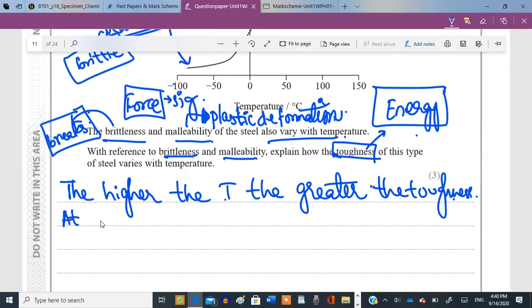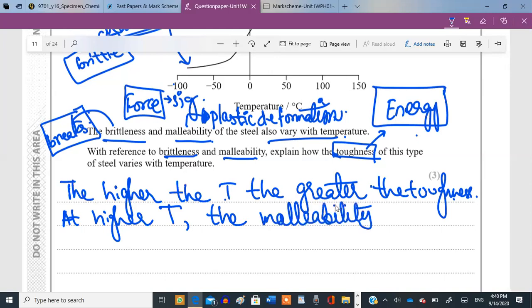At higher temperatures, the malleability increases. So the extent to which it can undergo plastic deformation also increases.